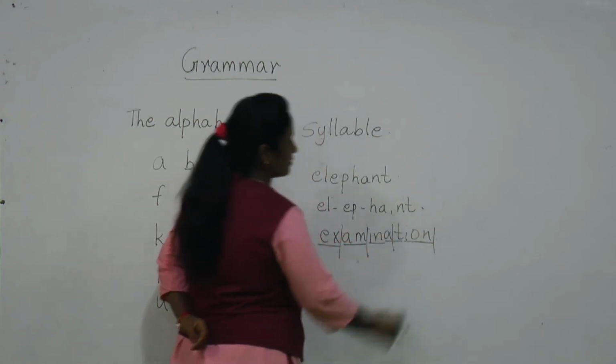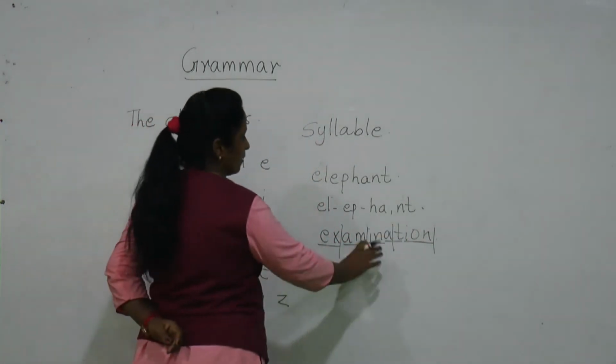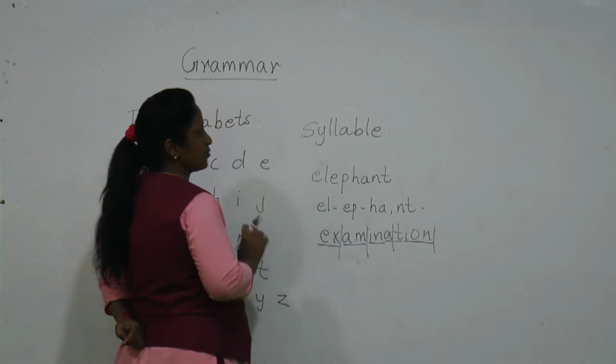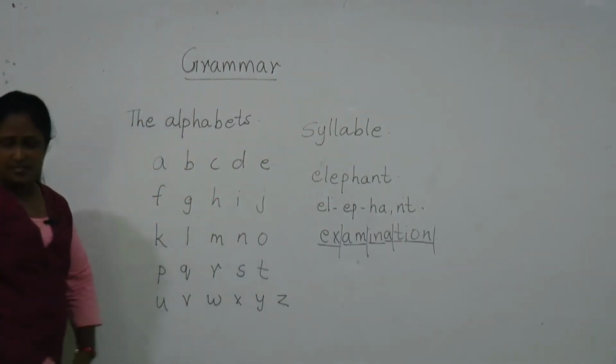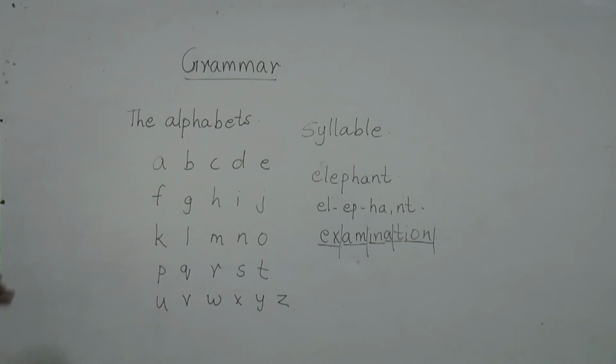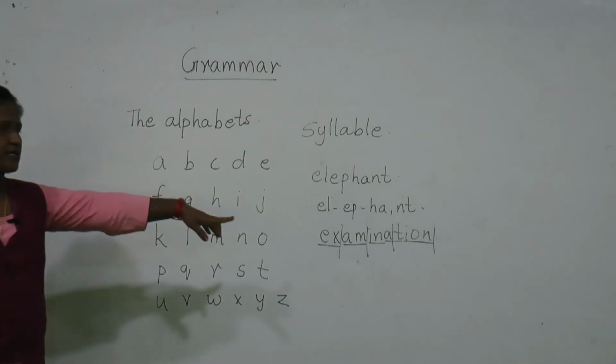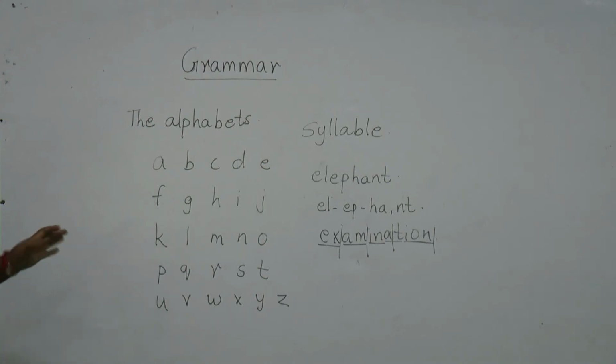If you find the sound of a vowel in each part, then those parts are called syllables. A word or a part of a word. Examination is a word, and if a part of that word consists of a vowel sound, those are called syllables.